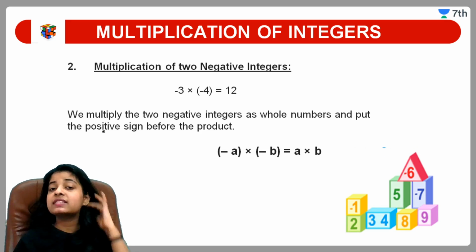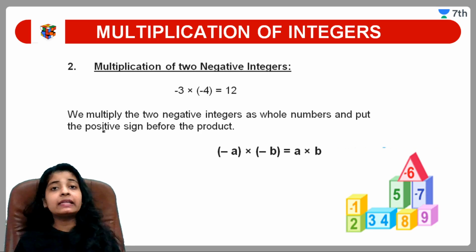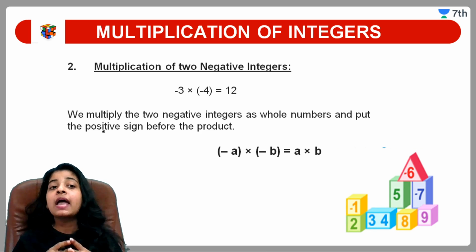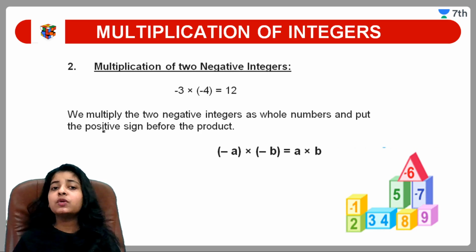Okay, this is now the second type of multiplication, that is multiplication of 2 negative integers. अभी हम बात कर रहे थे एक पॉजिटिव और एक नेगेटिव की. Now we are talking about multiplication of 2 negative integers. एक नेगेटिव और दूसरा भी नेगेटिव नंबर. तो क्या करते हैं हम? See, we multiply the 2 negative integers as a whole number and put the positive sign before the product. ये भी बहुत easy है. इसमें क्या करना है हमें?